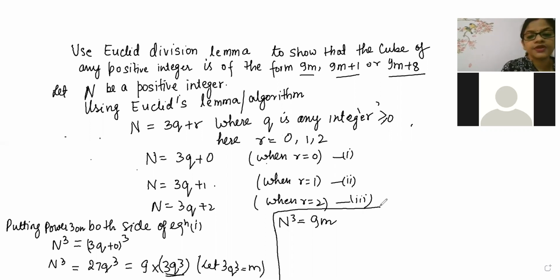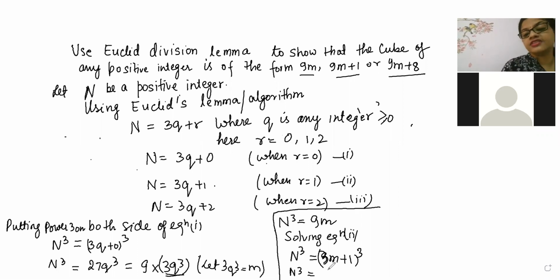Now we will go for the second one. Is it coming 9m plus 1? Let's check beta. n cube is equal to 3q plus 1 whole cube.